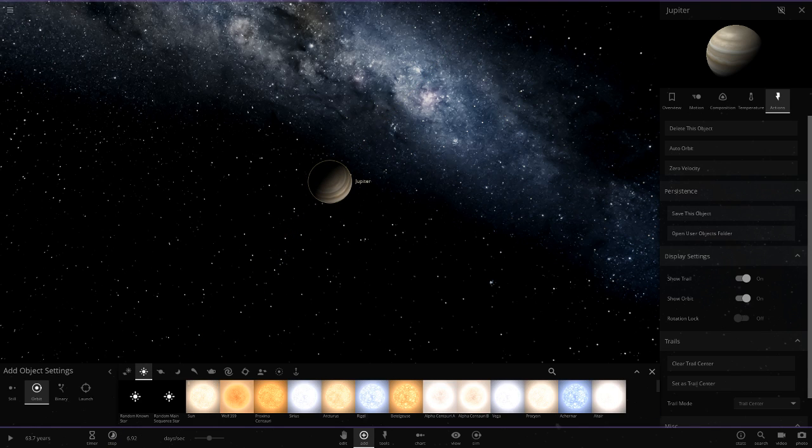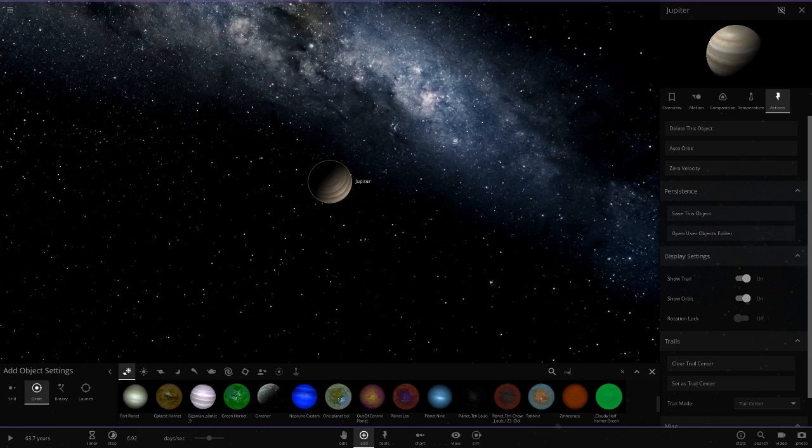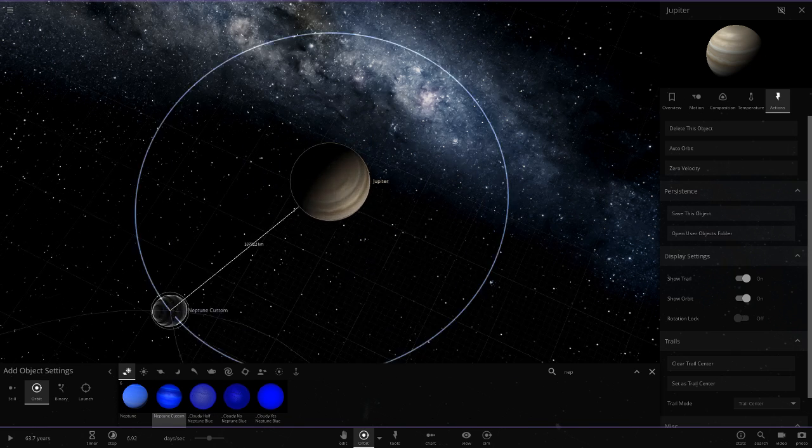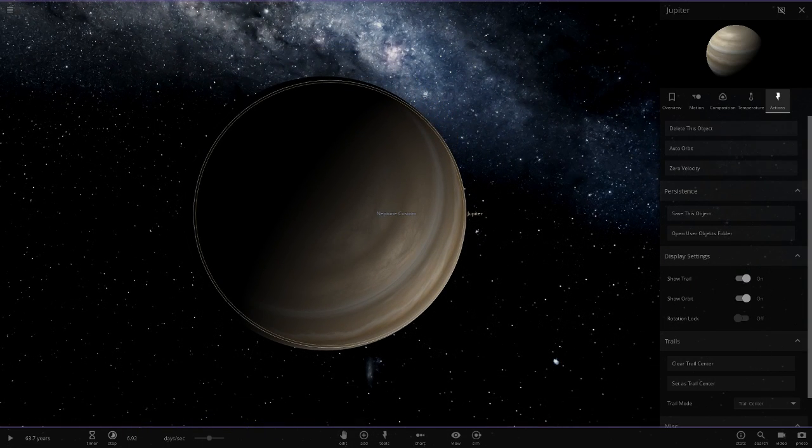Right, so let's put good old Neptune in here. Actually, no, let's use the Neptune custom. Why not? There we go, Neptune custom. So let's spawn that in here, and we're going to place it there. Then delete the Jupiter. There we go.